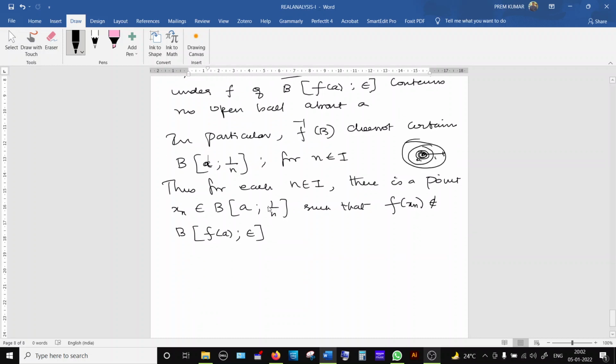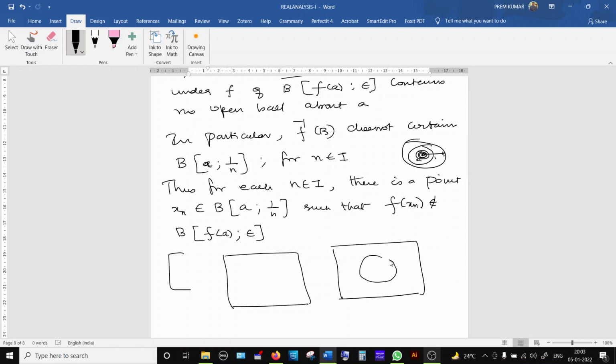See, all these open balls are not completely inside the open ball. This is a rough sketch. See this one, domain. This is the open ball whose center is f of a and radius is epsilon, and call this my open ball B of f of a semicolon epsilon.